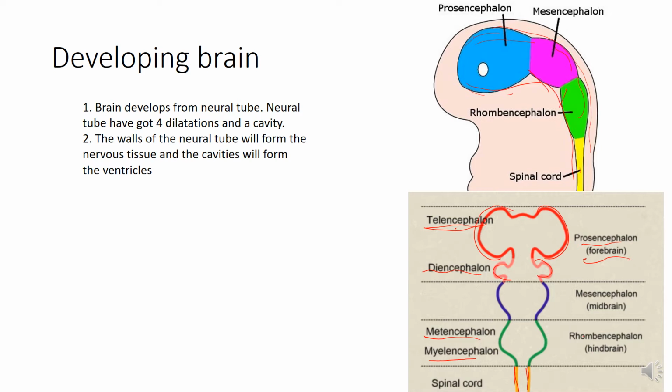So the walls of the neural tube will form the nervous tissue, while the cavity inside narrows down and will form the cavity spaces inside the adult brain, which are known as ventricles.